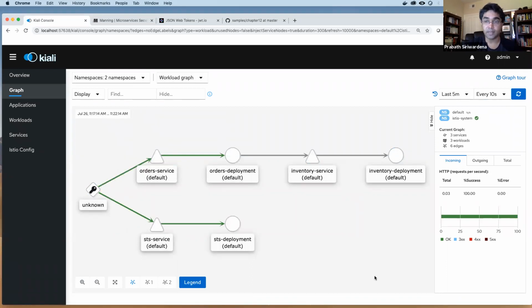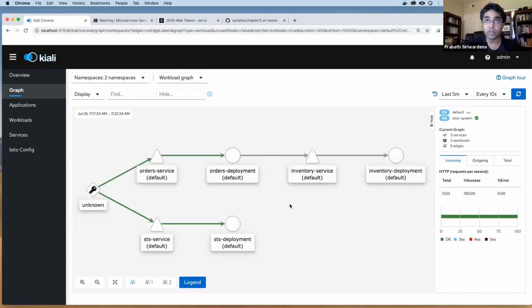That means I have set a label on my default namespace. So whenever we deploy a microservice, or when you create a deployment in the Kubernetes default namespace, Istio will attach the Istio proxy or Envoy proxy. So all the requests coming to these services will go through that.